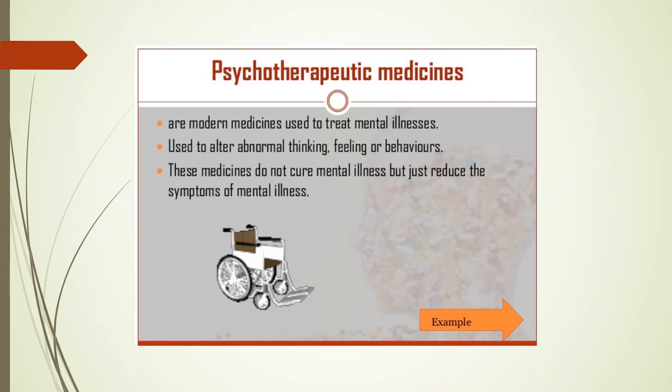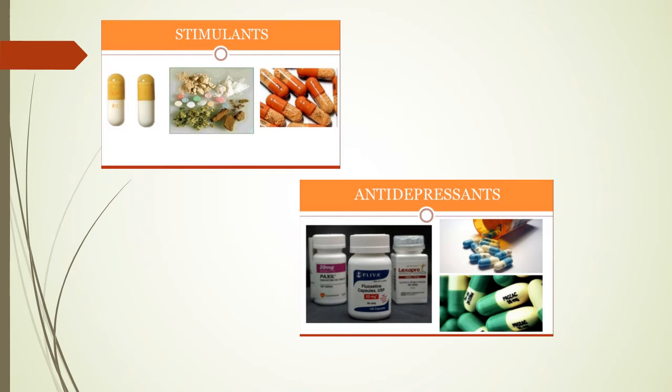This medicine does not cure mental illnesses, but just reduces the symptoms. Meaning for people who have mental problems, it only reduces the symptoms, but does not cure them.